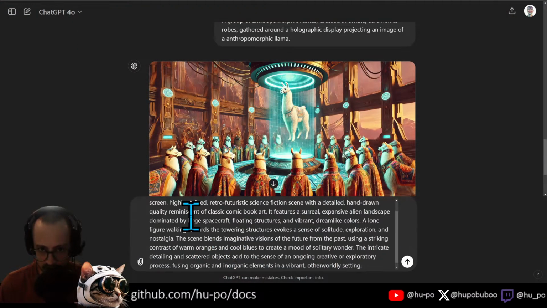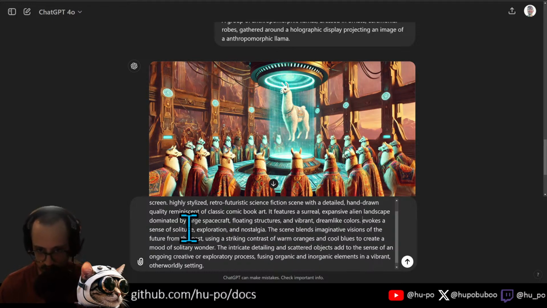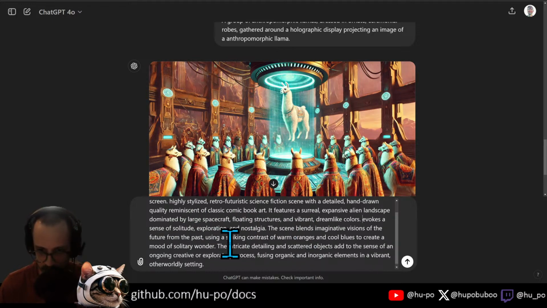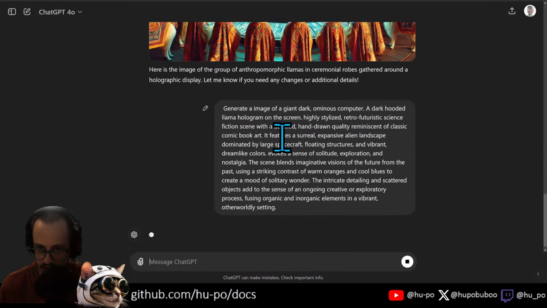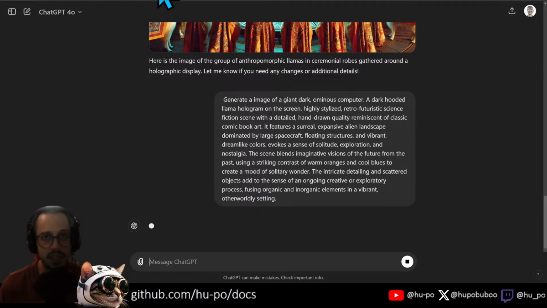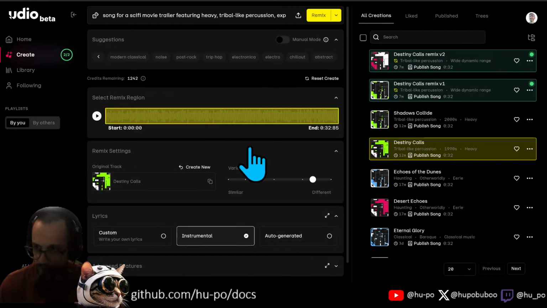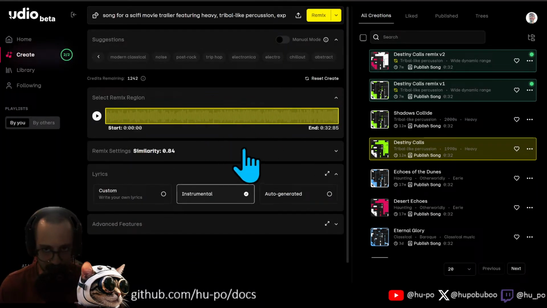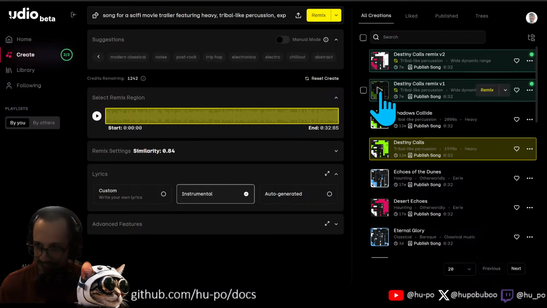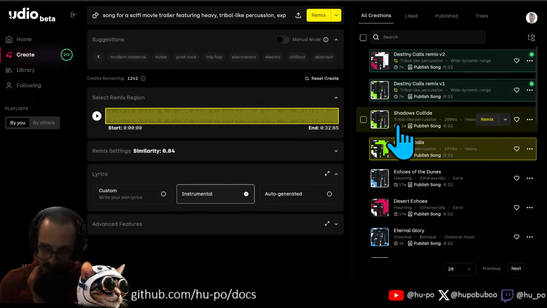We got to get rid of this lone figure here. Highly stylized, hand-drawn, blah, blah, blah, floating structures. Get rid of this lone figure. Evokes a sense of solitude, exploration, scene blends. Okay, I think that's good. We're going to generate that one. Let's see where our music is at. You kind of almost need ADD to generate content like this because you have to be constantly context switching.